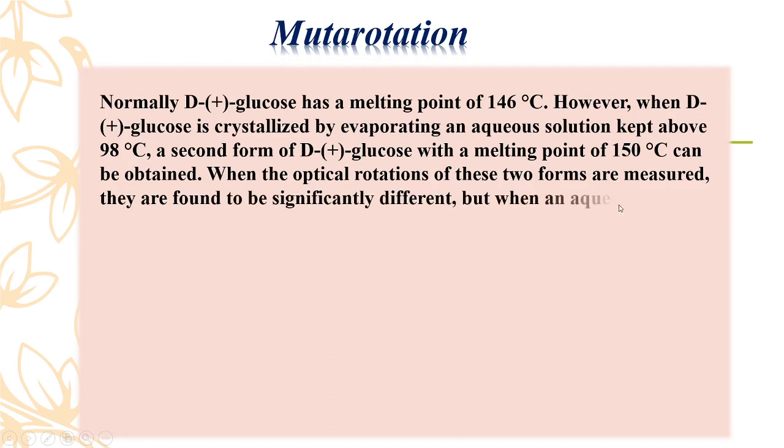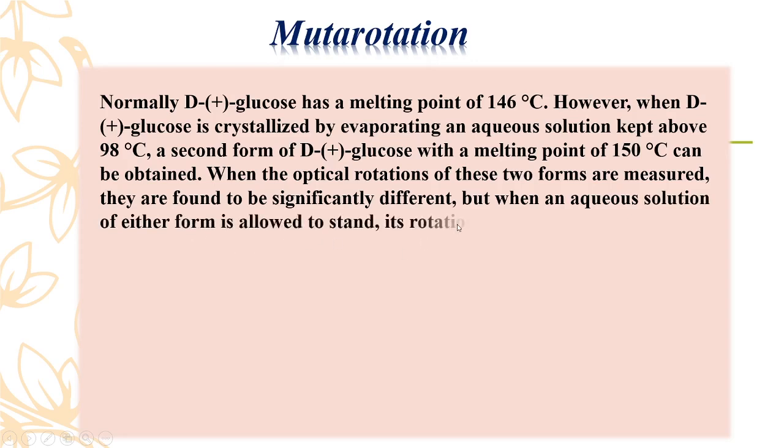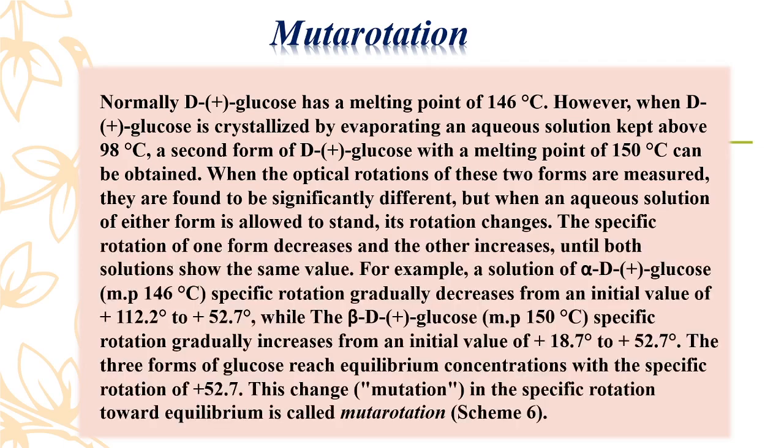But when an aqueous solution of either form is allowed to stand, its rotation changes. The specific rotation of one form decreases and the other increases until both solutions show the same value.